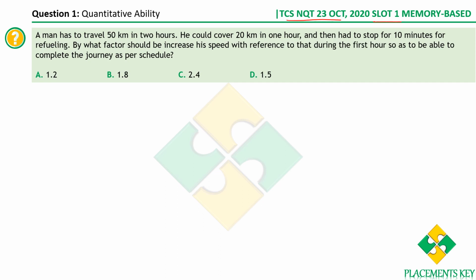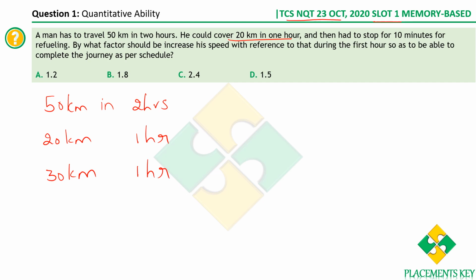A man has to travel 50 kilometers in 2 hours. Now he could cover only 20 kilometers in the first hour. So 1 hour has elapsed and he has already covered 20 kilometers. How many kilometers are yet to be covered now? We know that he has to cover 30 kilometers and the time duration is 1 hour.